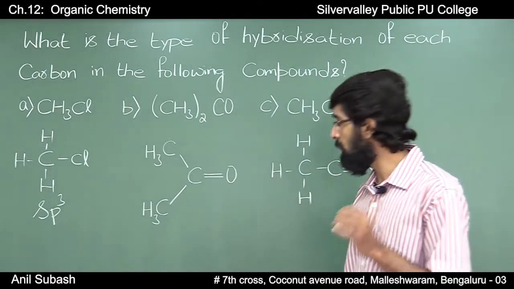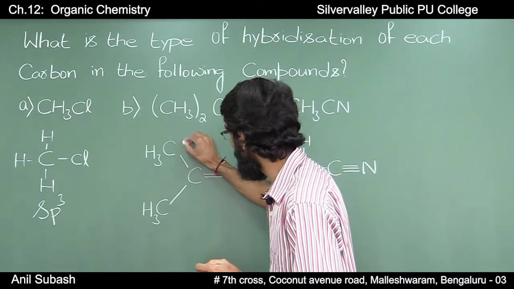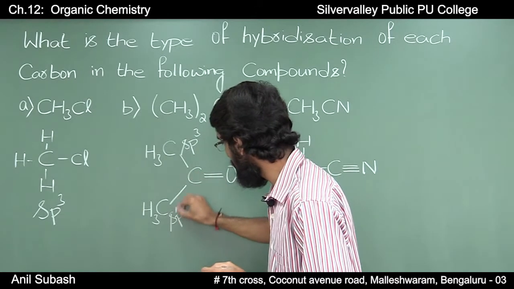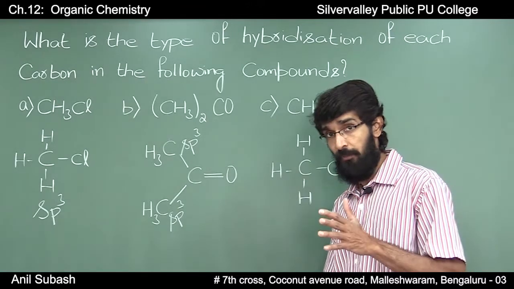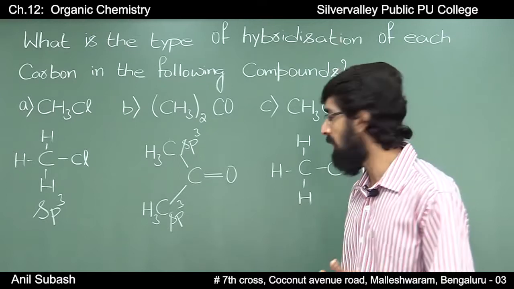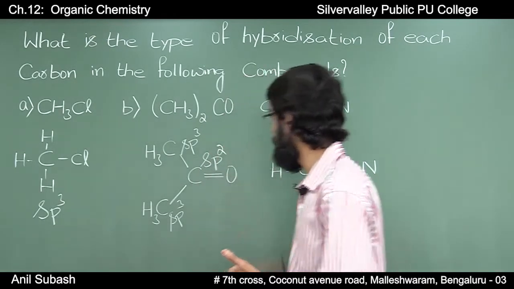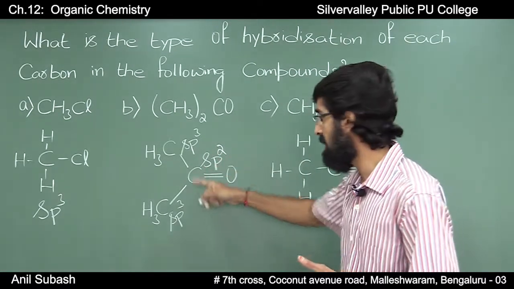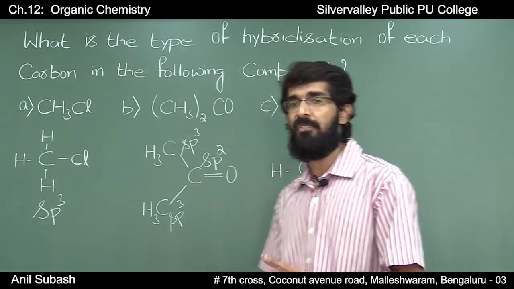Since these 2 carbon atoms are involved only in single bonds, the hybridization should be sp3, whereas this carbon atom is involved in a double bond. If any carbon atom is involved in a double bond, then it should be sp2 hybridized. Therefore, this carbon is sp2 hybridized and the other 2 carbons are sp3 hybridized.